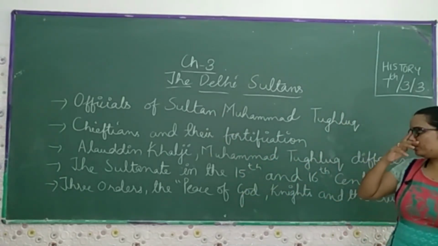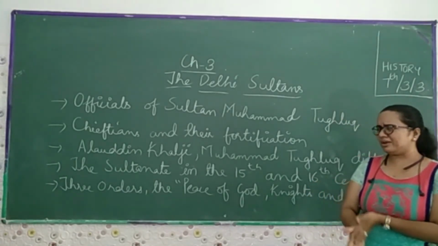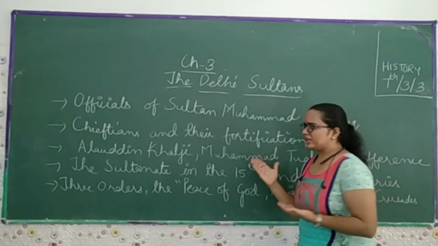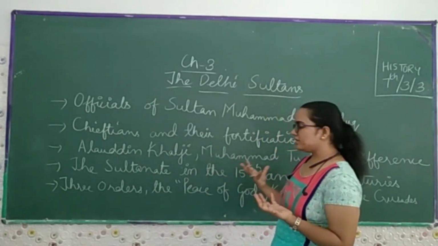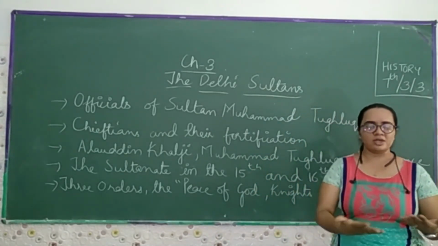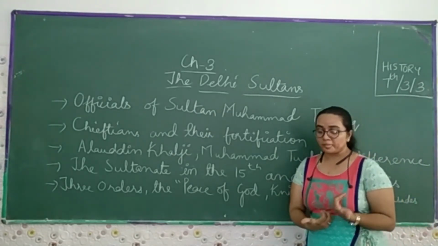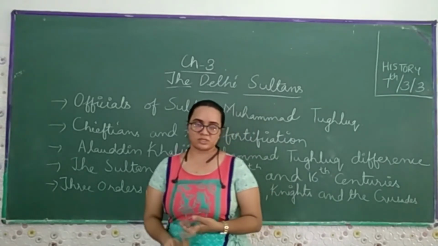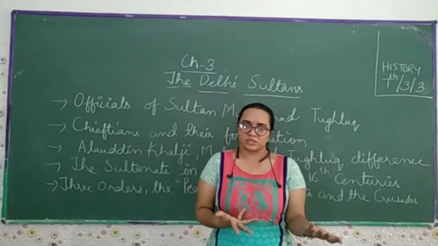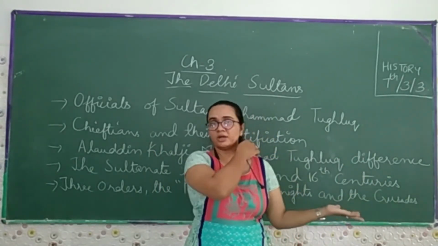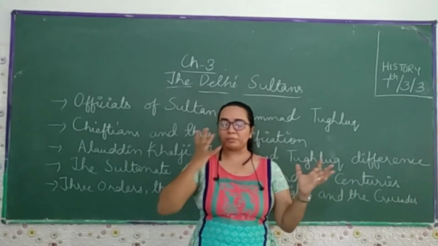Later we come to know the Sultans in the 15th and 16th century. Sher Shah Suri adopted a number of initiatives started by Alauddin Khilji, and he regulated them in a more efficient way. Then the plans and initiatives started by Sher Shah Suri were adopted by Akbar. He regulated in his kingdom a good administrative and governance system, measuring the land and collecting the revenue. All these things he adopted from Sher Shah Suri, whatever work he did in his period, and Akbar used them in his own administrative work.